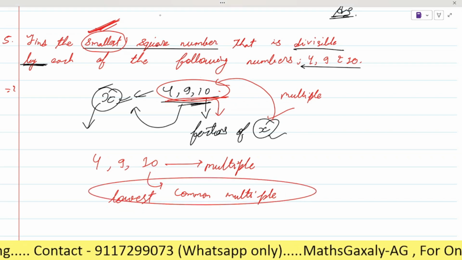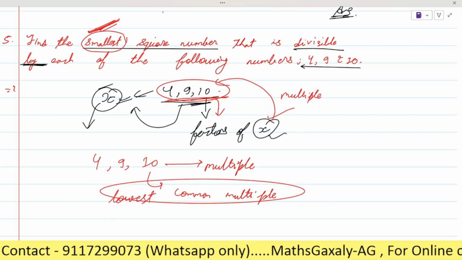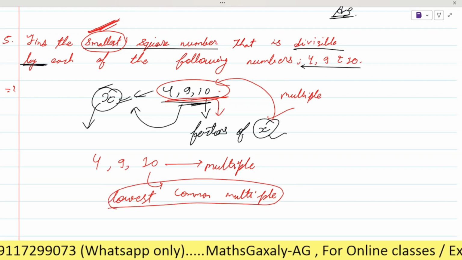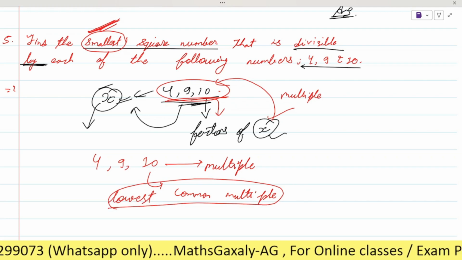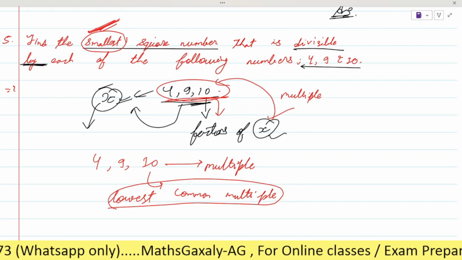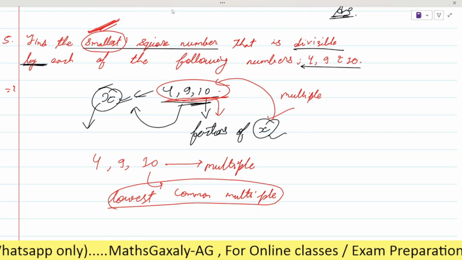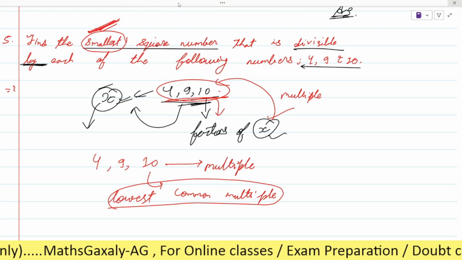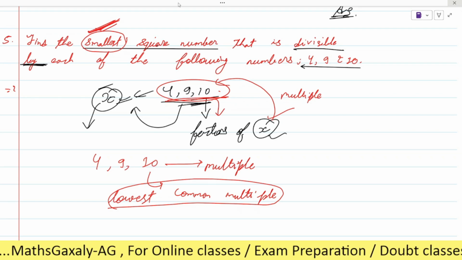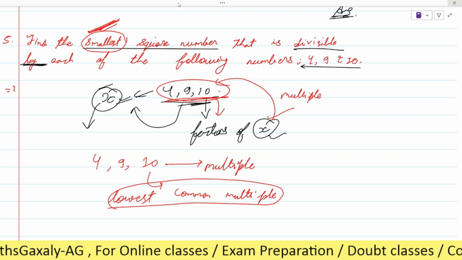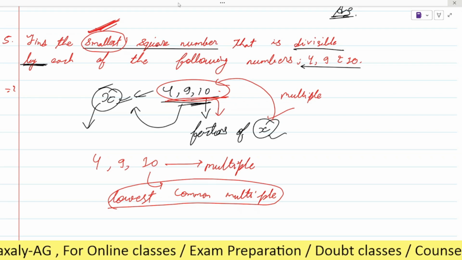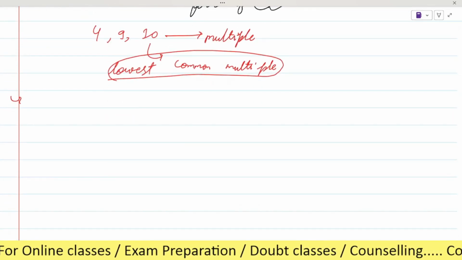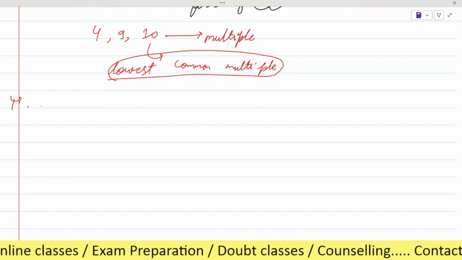It means we have to find the smallest, lowest common multiple of 4, 9, 10. Did you understand how we will understand the questions? How we will know what we have to do in a question? Did you understand this point? Yes, sir. It means we have to find the lowest common multiple of 4, 9, 10.